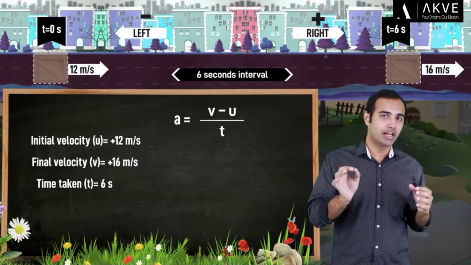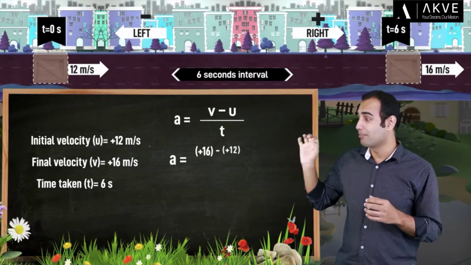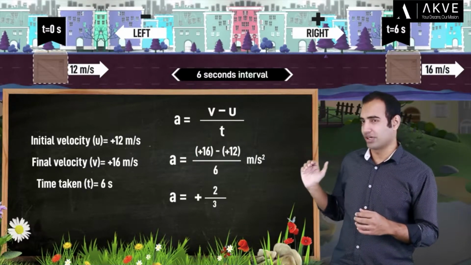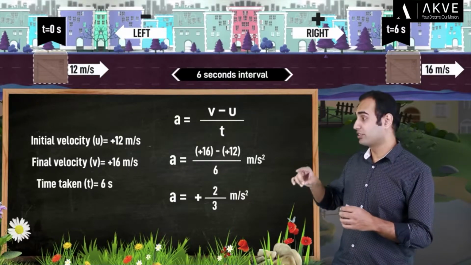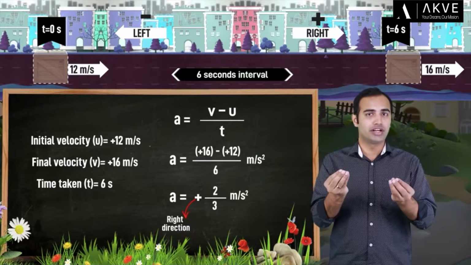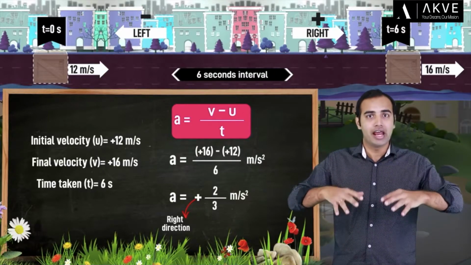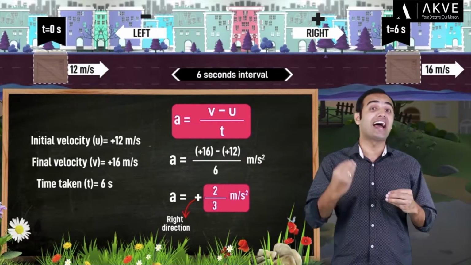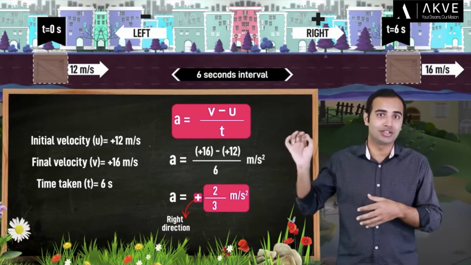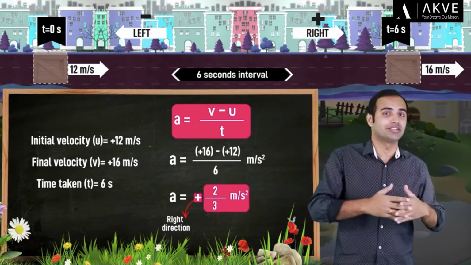Now, once we put these values in the formula of acceleration, we get a is equal to plus 16 minus plus 12 divided by 6, which upon simplification comes out to be plus 2/3 meters per second square. The positive sign here represents the right direction according to our own sign convention. So guys, you can see that this formula a is equal to v minus u divided by t helped us calculate both the magnitude as well as the direction of acceleration. So you don't need to worry about those long definitions I told you before. Just remember that this formula gives us both the magnitude as well as direction of acceleration.